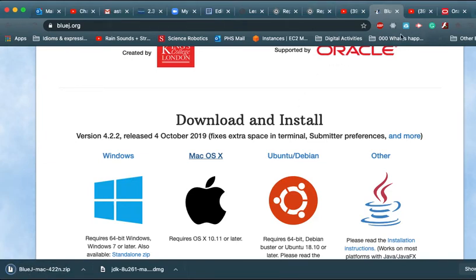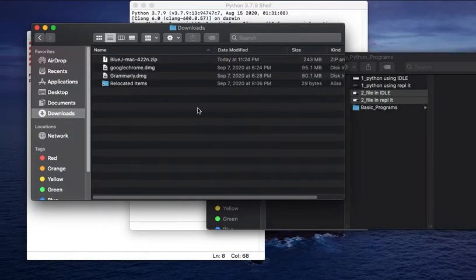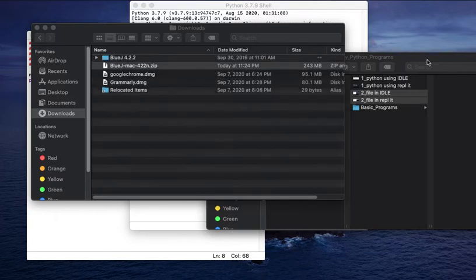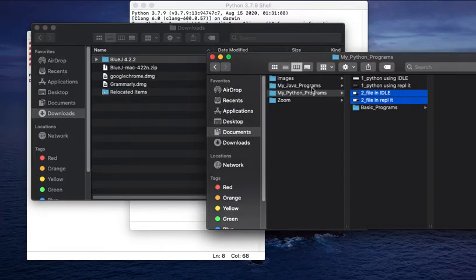All right, so let's see what happens when we go to run this BlueJ. Okay, so let me change this to programs, basic programs.